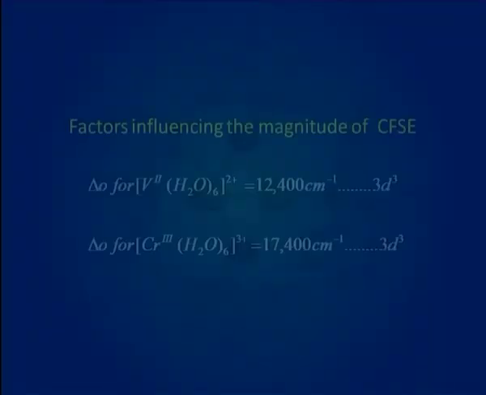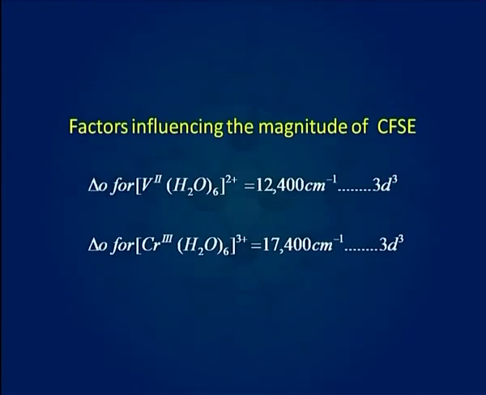For example, the behavior towards the same ligand of vanadium 2+ and chromium 3+, which are both d3 ions, can be compared. You can see the crystal field stabilization energy for vanadium 2+ is less than that for chromium 3+, while both are d3 ions.